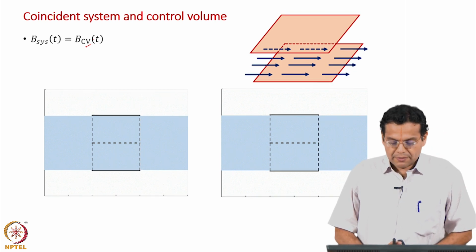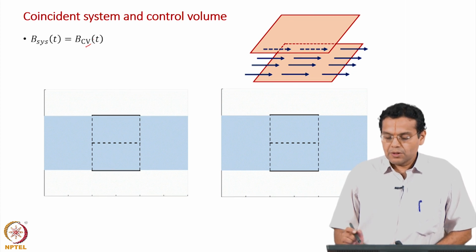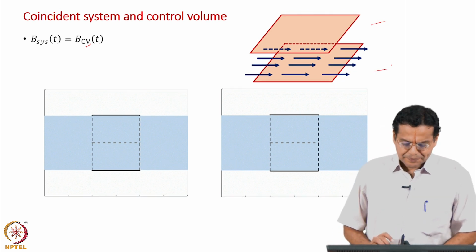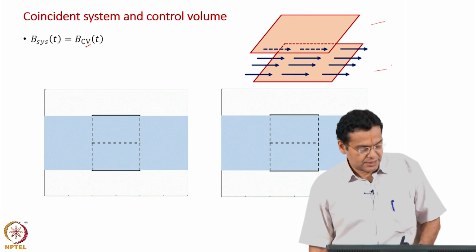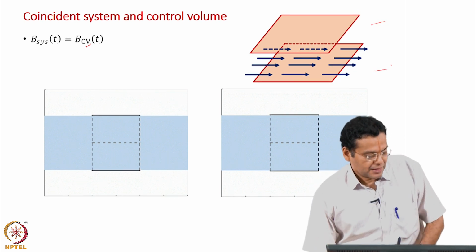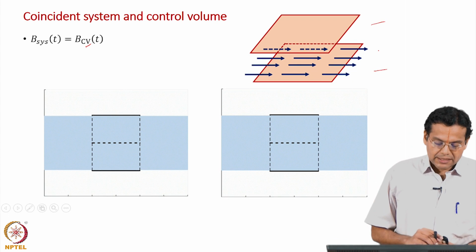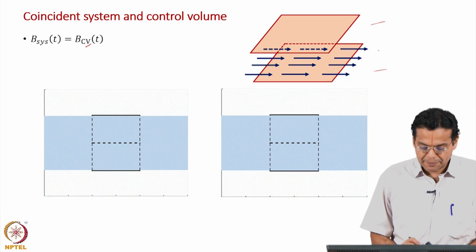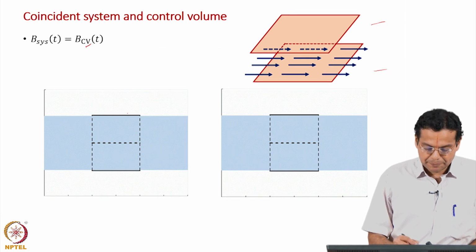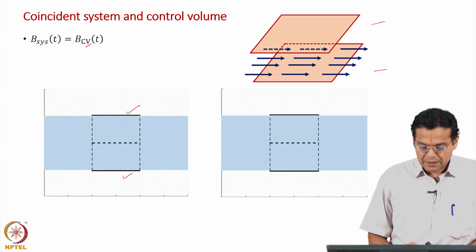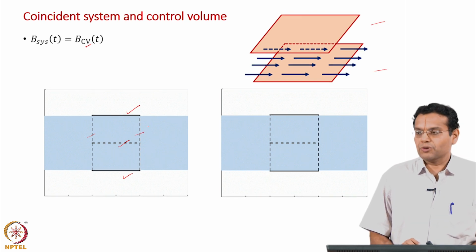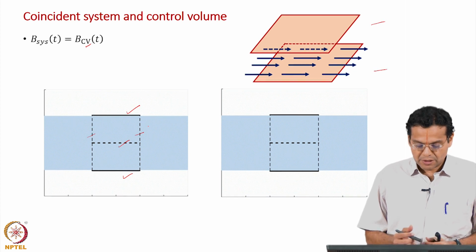Now, we will take our well known example, flow between two parallel plates. I have two demonstrations here, the same demonstration at different stages. As the fluid flows between these two parallel plates, let me explain what I have drawn here. This is the top plate, the bottom plate, this is the axis, and this is the control surface through which there is inflow, and this is a control surface through which there is outflow. This nomenclature is required to understand what I am going to show now.